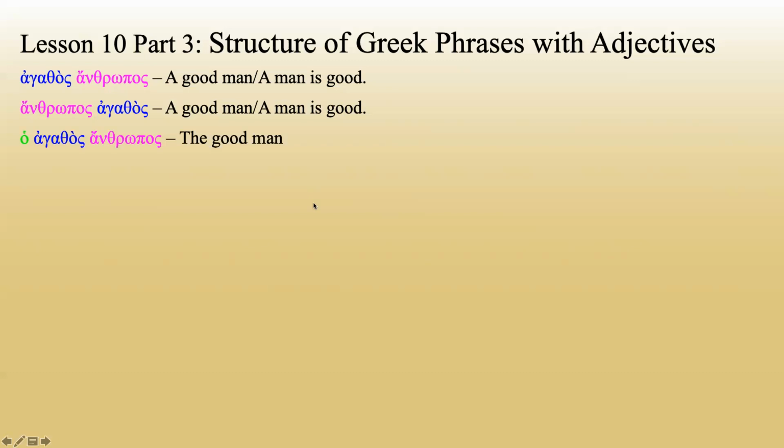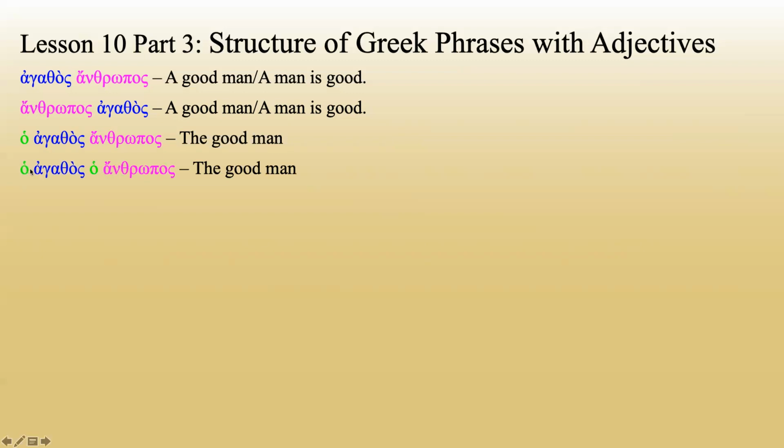Now, if we add in a definite article, ho agathos anthropos, we're looking at the adjective and whether or not the adjective has a definite article directly in front of it. This adjective does, so it is attributive. That means it's like a normal everyday adjective describing the word that comes right after it. We don't have to supply any extra words. So this means the good man. And there'd be more of the sentence, probably a verb and then some other things.